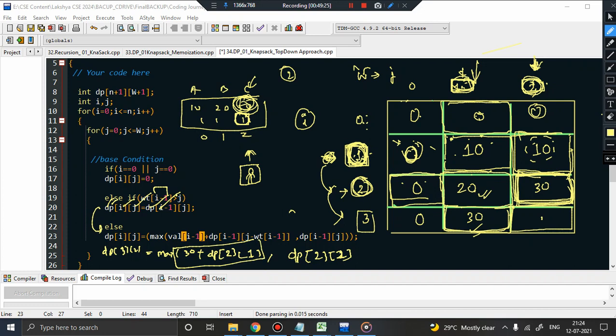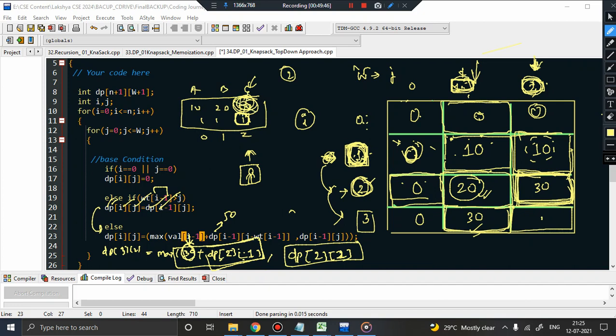So what is the value of this? 30 plus dp of 2 comma 1. dp of 2 comma 1 is giving you 20, which means pick up the item C and then check what will be the maximum profit on the remaining items. So I got 20 from here. 20 plus 30 is 50. The answer to this is 50. Comma dp 2 comma 2 means just ignore C.